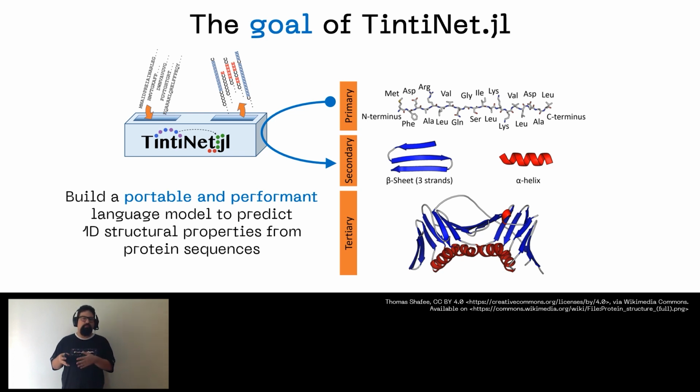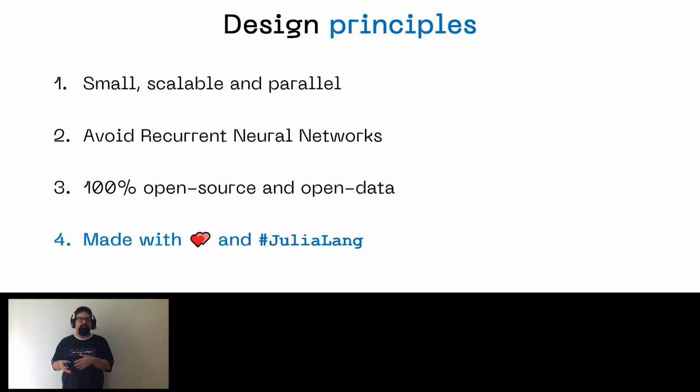We then chose a smaller problem to build our proof of concept network, which was unidimensional property prediction in terms of per residue secondary structure, torsion angles, and solvent accessibility, and set to design our language model. And in order to create it, we set some design principles for our work.